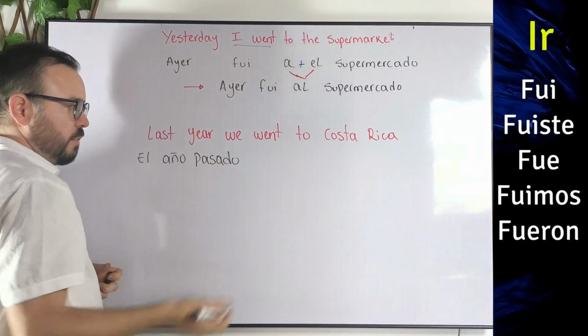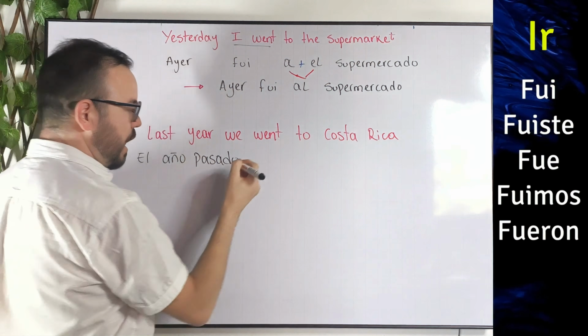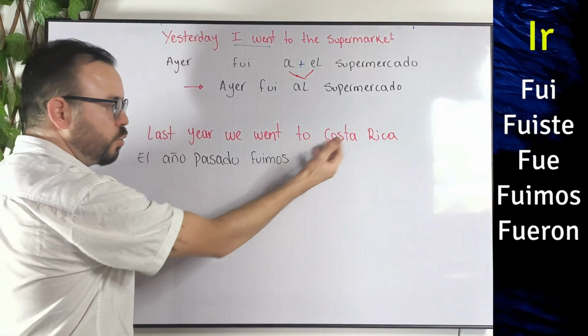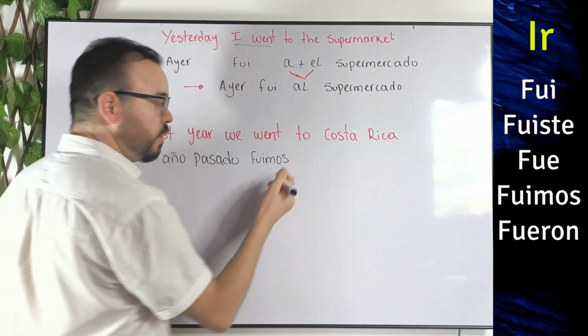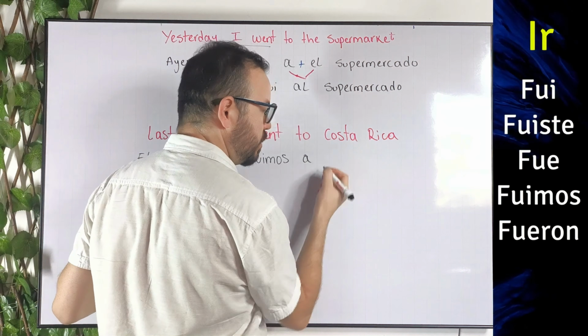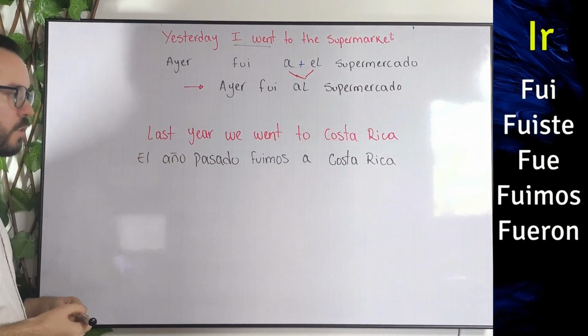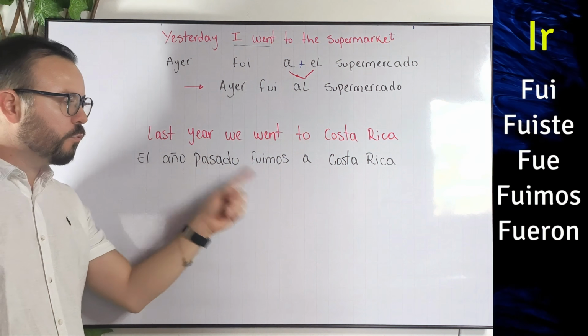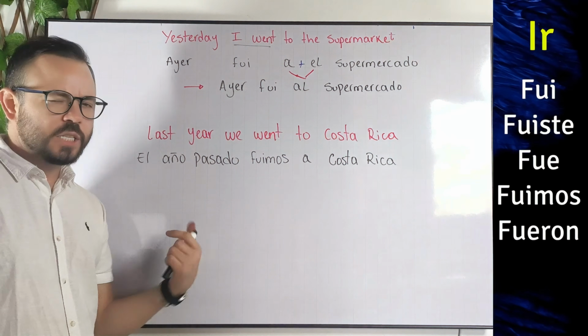As you guys can see there, the we form of the verb to go in past is just fuimos. Then to Costa Rica, one more time. This is just context, okay? So we're just gonna say a, that is just to, and then Costa Rica, that is just Costa Rica. That's it. So the whole thing will be el año pasado fuimos a Costa Rica. That's it. Let's do another example.